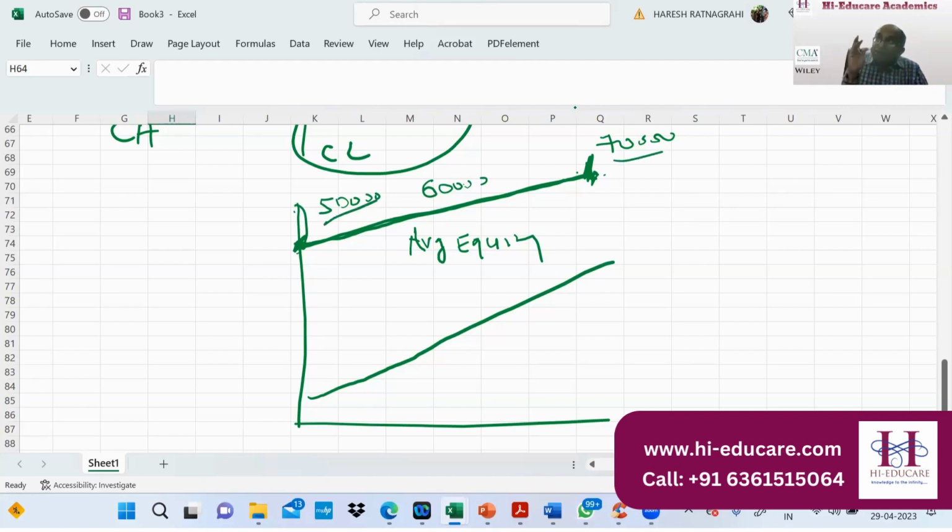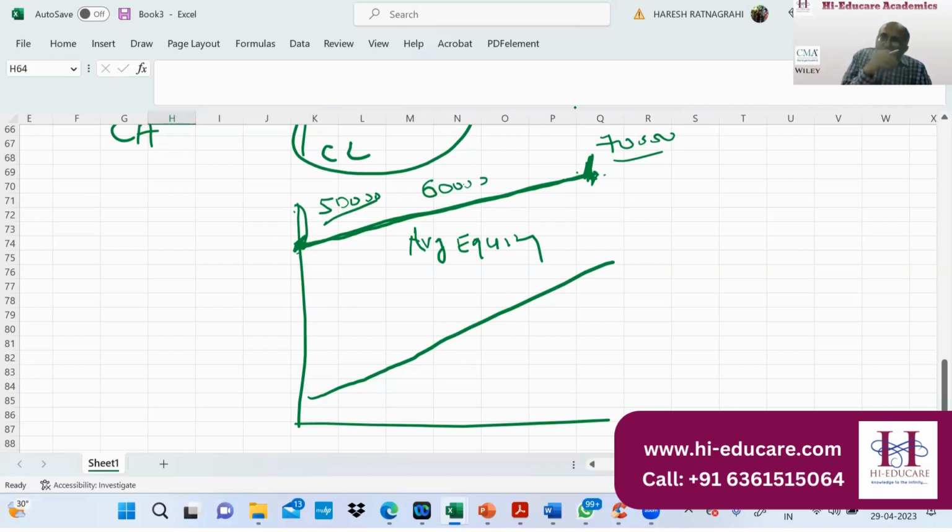Nowadays you get quarterly data, quarterly performance, so you can take a quarterly average. If I get daily equity, I can take a daily average, which basically makes sense. Daily average makes sense because net income is daily. You are getting my point. If net income is daily, use a daily average, but earlier that was not possible; you would have had to prepare a daily net income statement. But nowadays, with the help of ERP, it is possible.